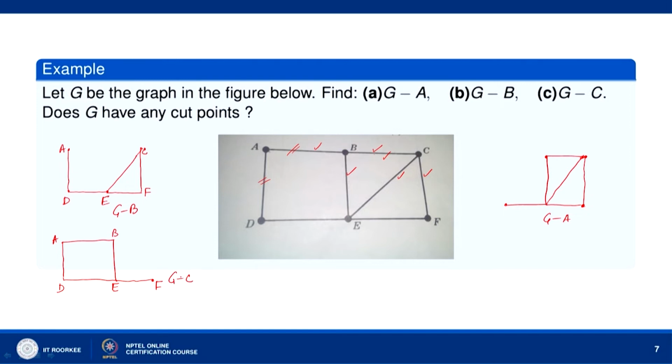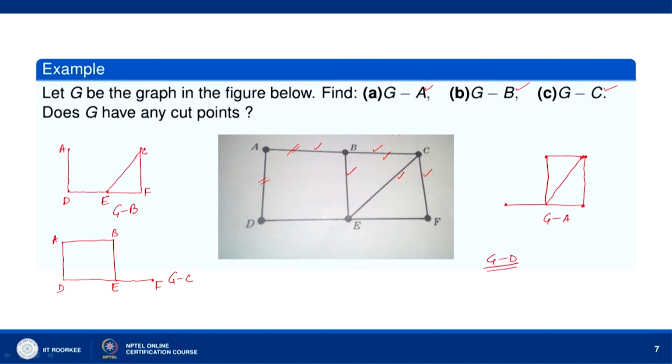Does G have any cut points? Now, we can see we have deleted A, we have deleted B, we have deleted C, and we did not see that the graph is disconnected. A, B, C are not cut points. The graph is not disconnected when we delete A, B or C. Let us delete D, so G minus D. What is the graph for G minus D?